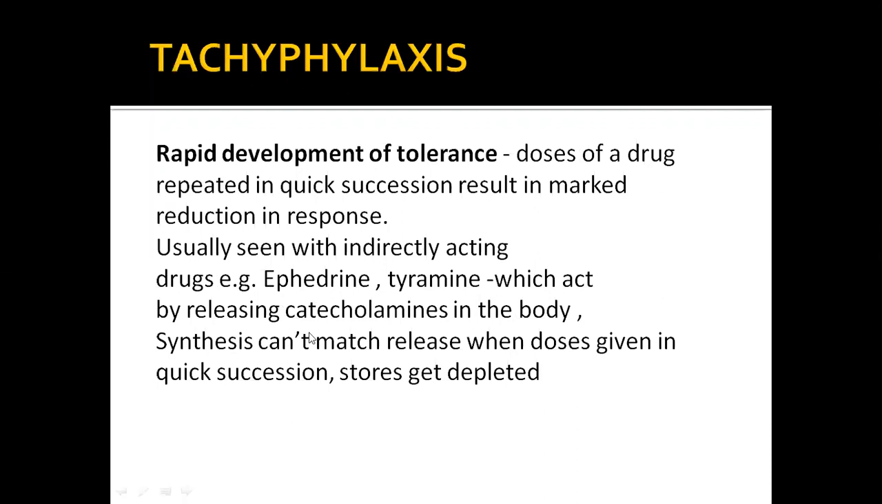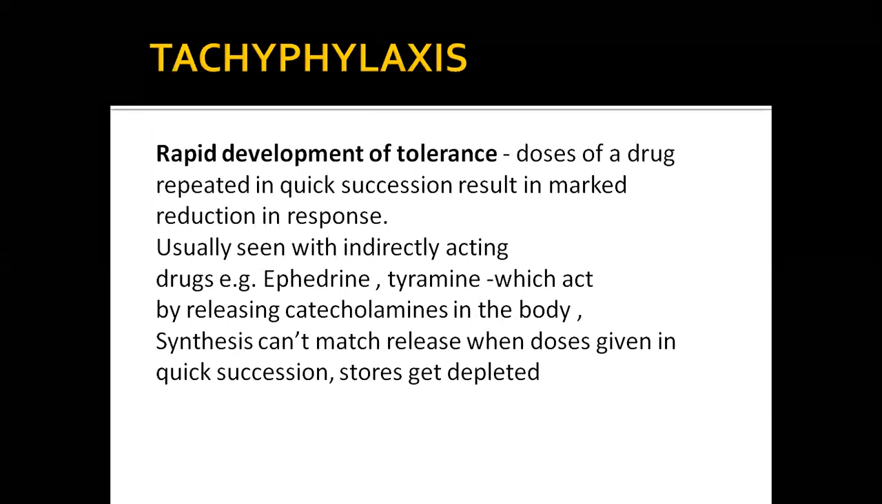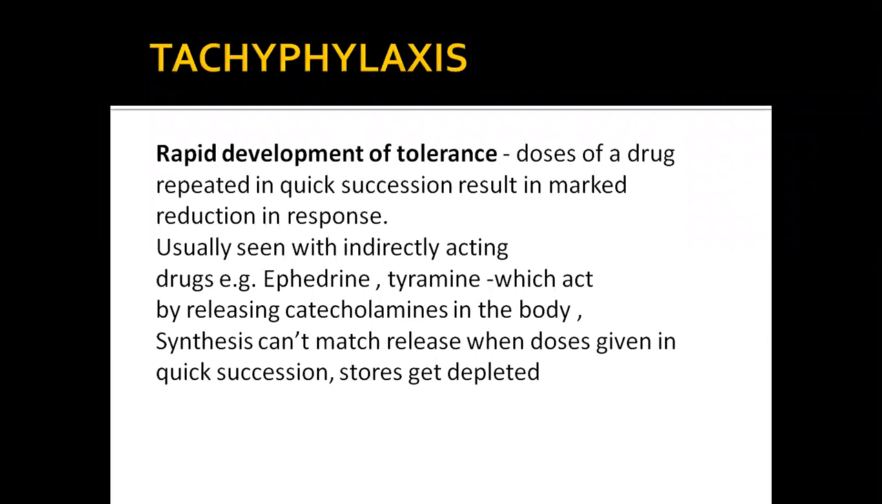One more concept is tachyphylaxis. Okay, so this tachyphylaxis is a concept-oriented thing. Okay, we will not do these things practically. What is happening here? Very important, and very interesting to me. Okay, so ephedrine and tyramine, they act by releasing catecholamines in the body. This is about tachyphylaxis. The other name for tachyphylaxis is acute tolerance. Okay, here the synthesis can't match the release. What happens is, as soon as we give ephedrine or tyramine, catecholamine is released.